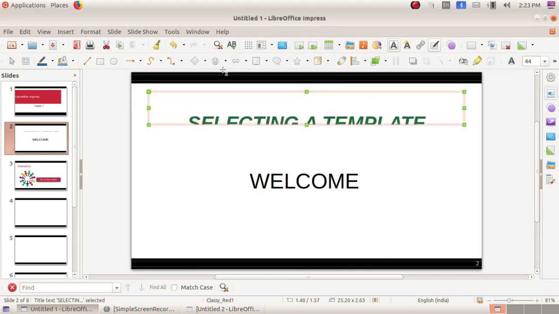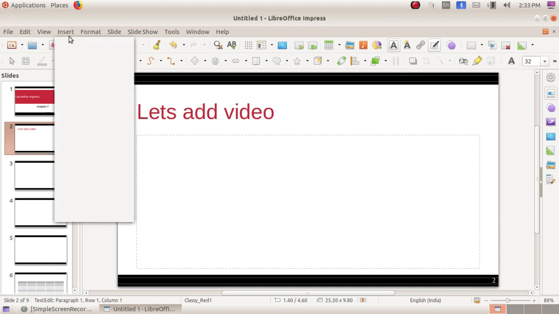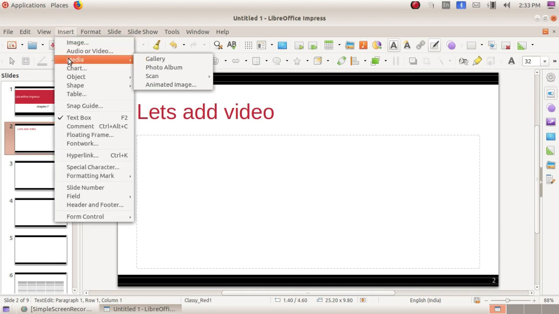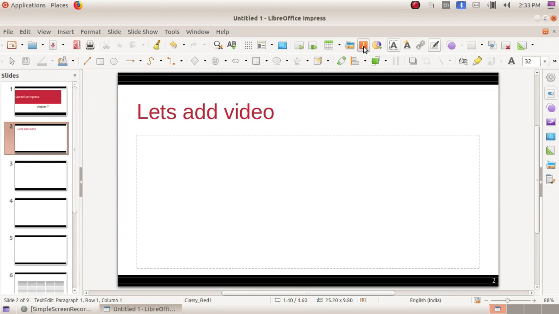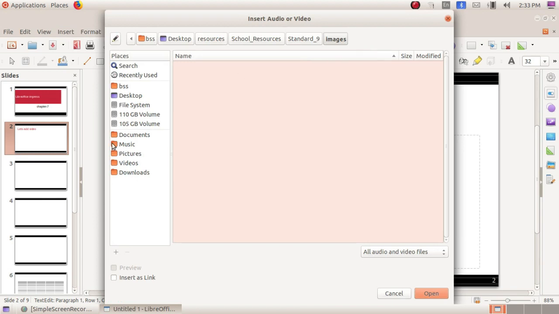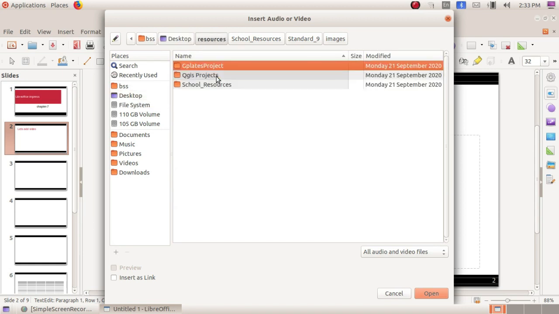So the next one is, now we can add an audio or video section. From this toolbar you can select audio and video, or else go to insert. Here you have the option media. From this you can select audio or video. Go to insert audio or video, and from this you can choose the options. If it is available, you can select from this, or else